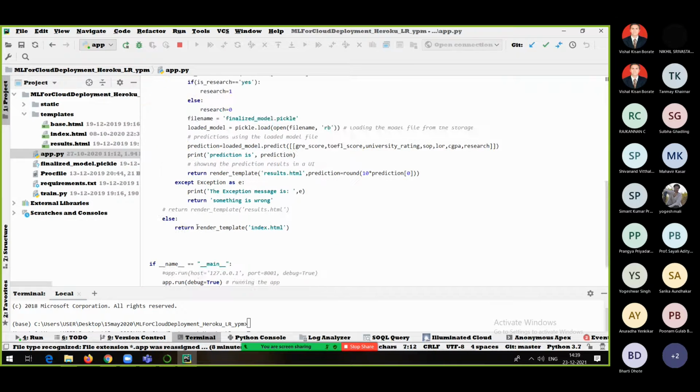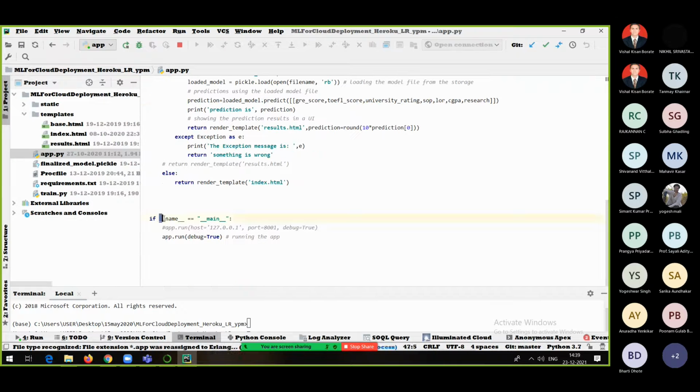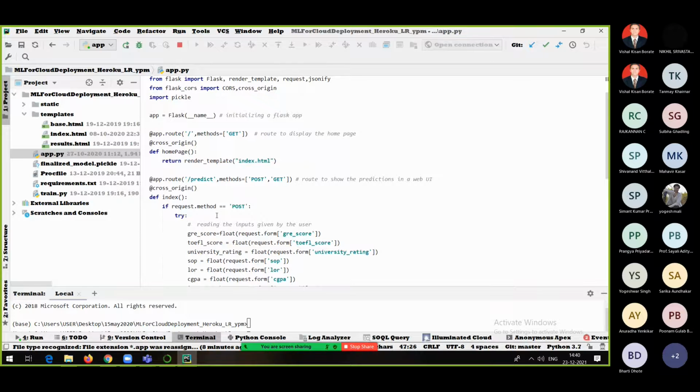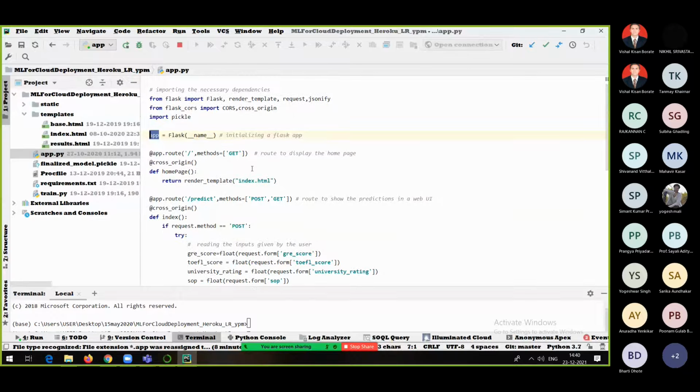So see, what we have done is __name__ equal to __main__. Now, with the help of that, we are just trying to create an object of the type Flask here. That is nothing but app. So we gave the name app to this particular object. Initializing the Flask app. So this is our Flask app.